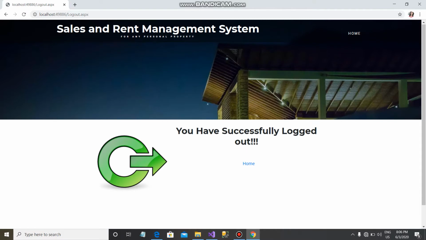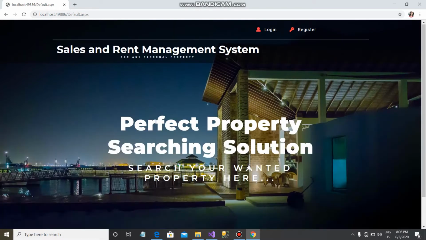So now I want to log out from my page. I have logged out successfully, and this is all about our project. This is the perfect property searching solution for any personal property. We can search for any wanted property here.